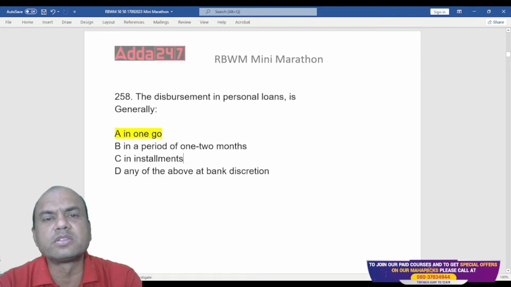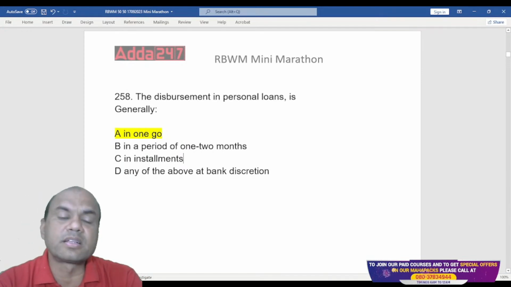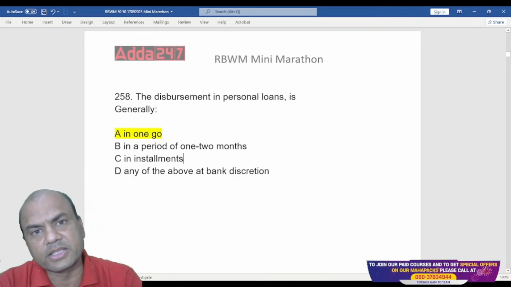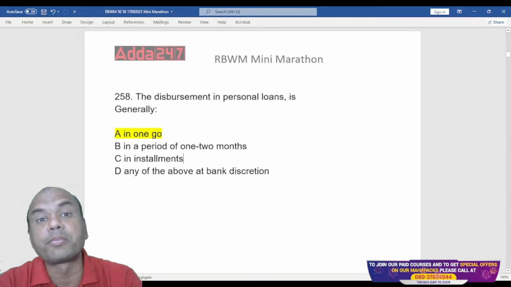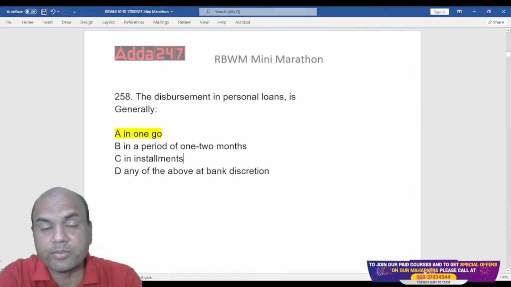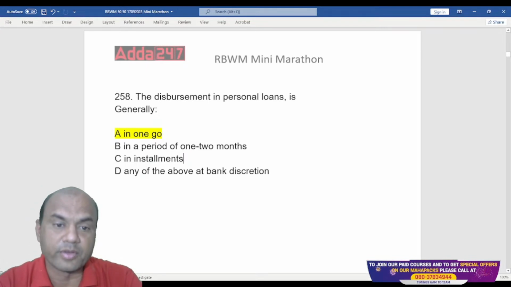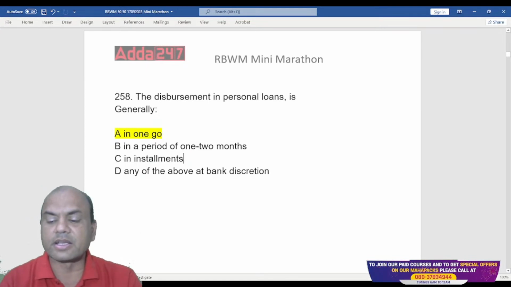Majority of the personal loans are generally up to 1 lakh. There are certain personal loans which are given above 1 lakh. Up to 10 lakhs also the loans are given. Up to 50 lakhs also personal loans are given. You can give a personal loan up to 50 lakhs. Nobody can stop you. Okay. But generally it is 1 lakh.